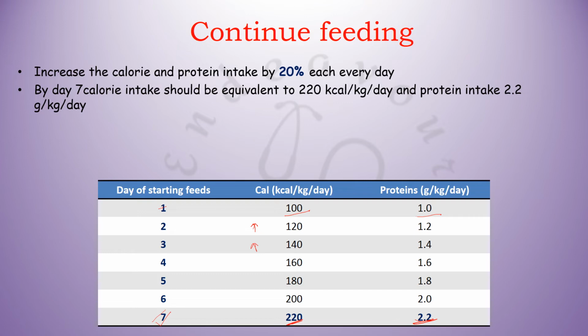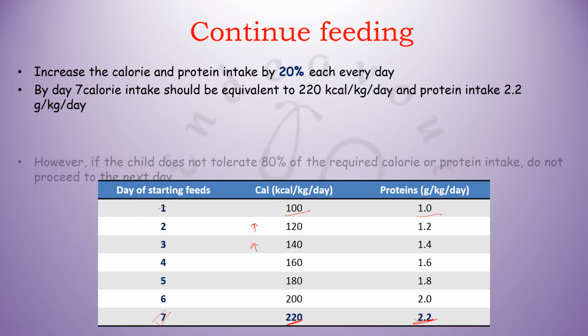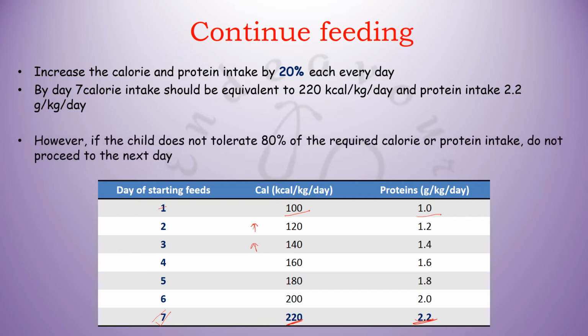But remember, if at any point of time the child is not able to tolerate at least 80% of the required calorie or protein intake, then you don't proceed to the calorie and the protein intake of the next day.